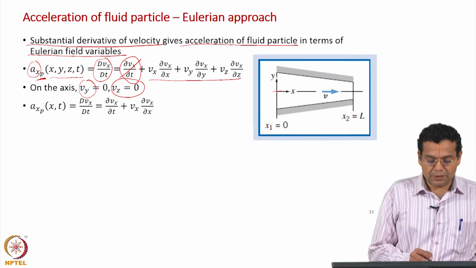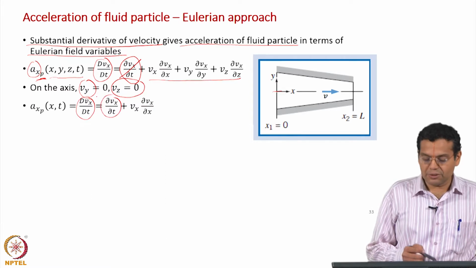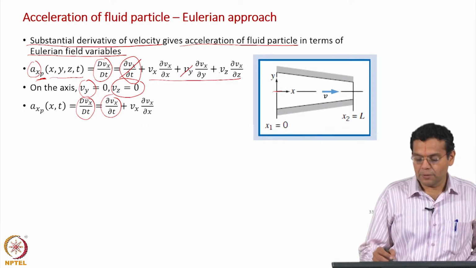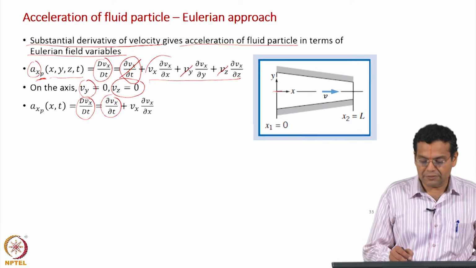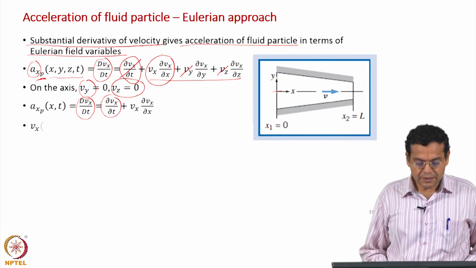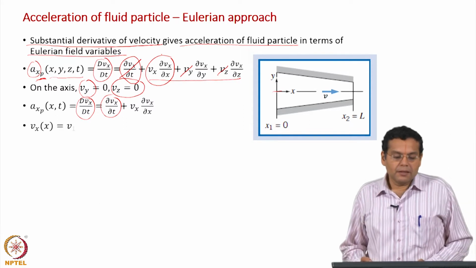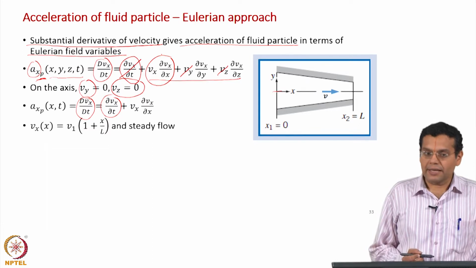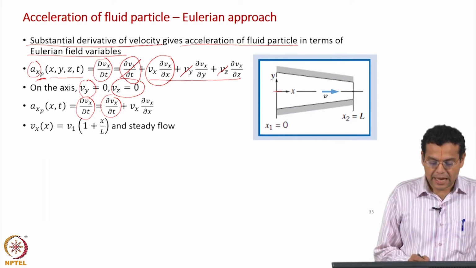A x p is equal to this, dvx by dt. Of course, this is anyway 0, still I am retaining it, but these two terms, v y is 0 and v z is 0, you are left only with this component. Okay. And we are given the velocity field, the x component of velocity as a function of x.